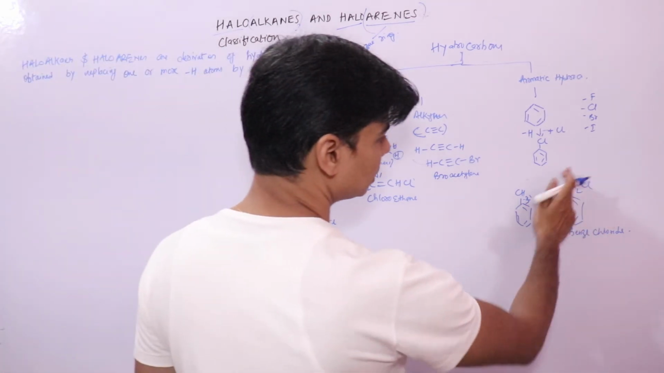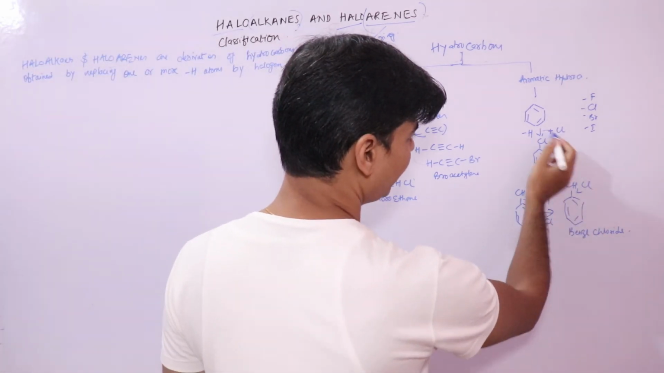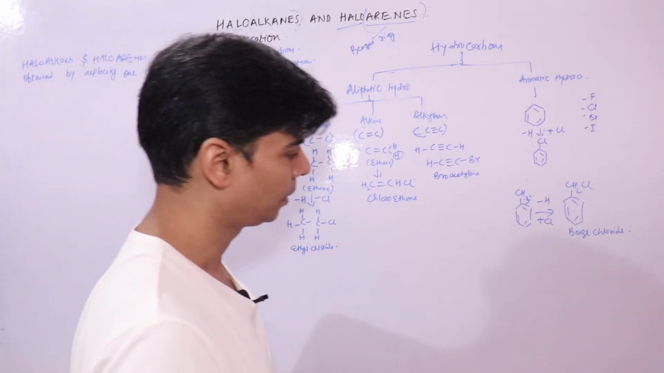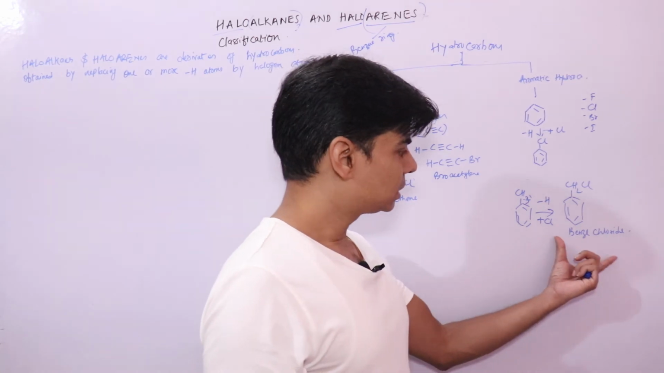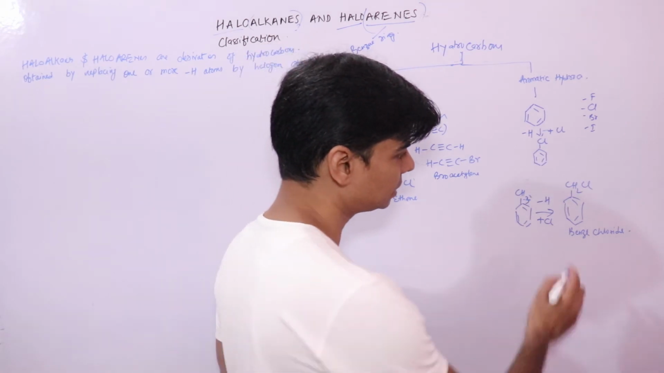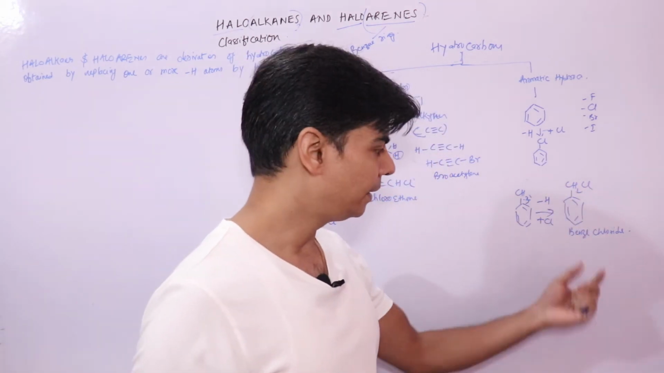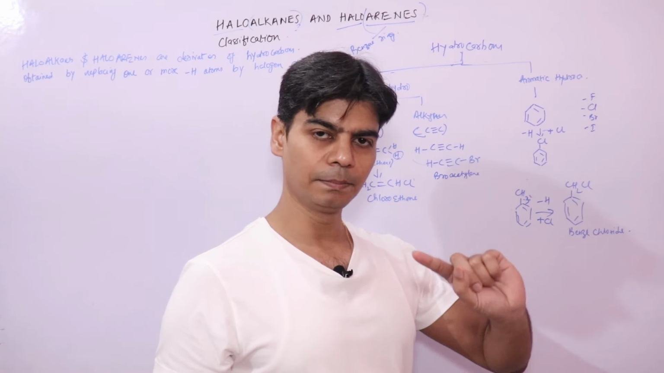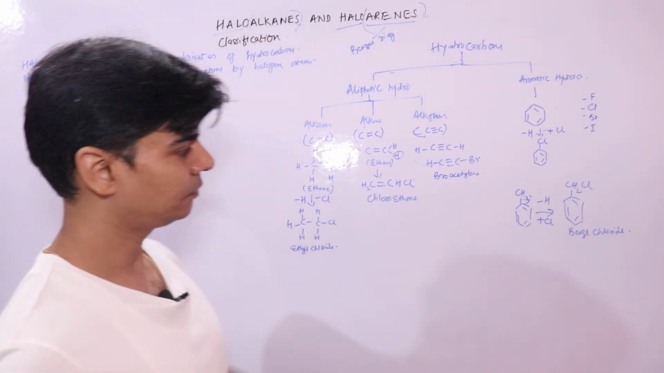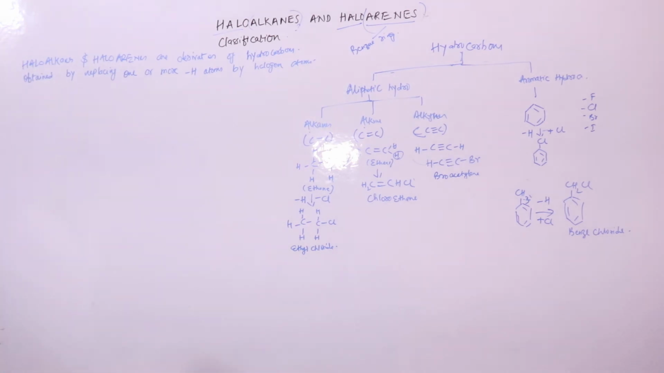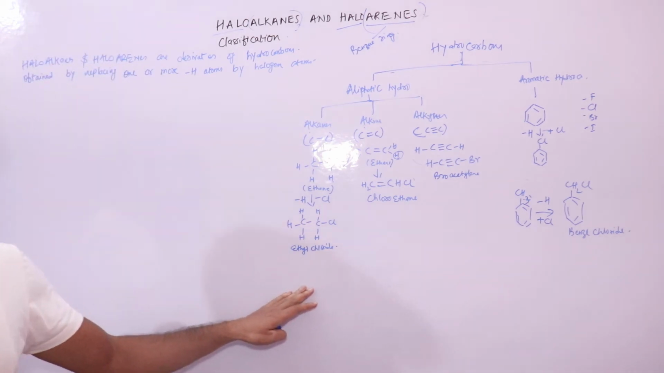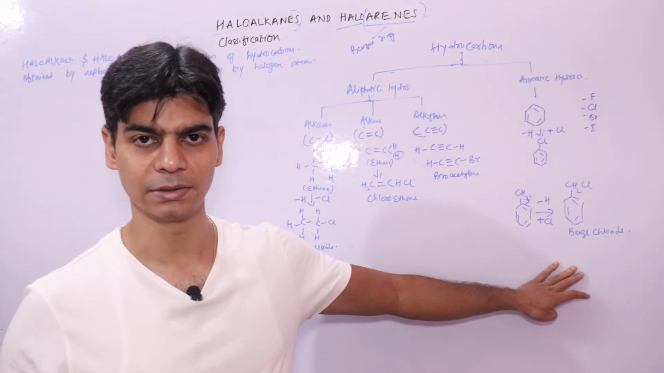This is a haloarene, right? This is also a haloarene, an aromatic hydrocarbon. But this does not come under haloarene. This is considered a derivative of methane, and the benzene ring is taken as a side chain. We'll just talk about this in a while. So these are your haloalkanes, and these are haloarenes.